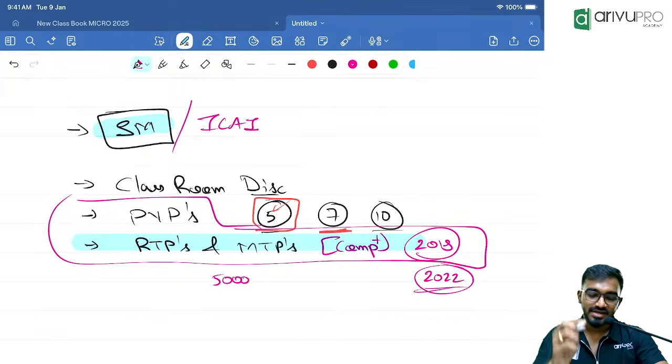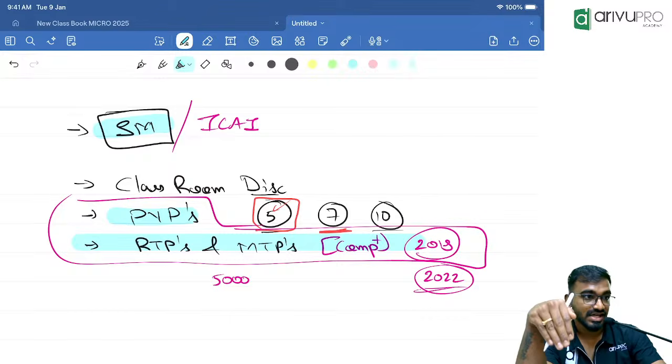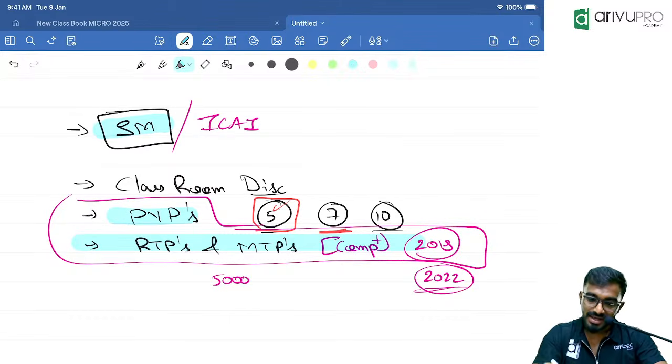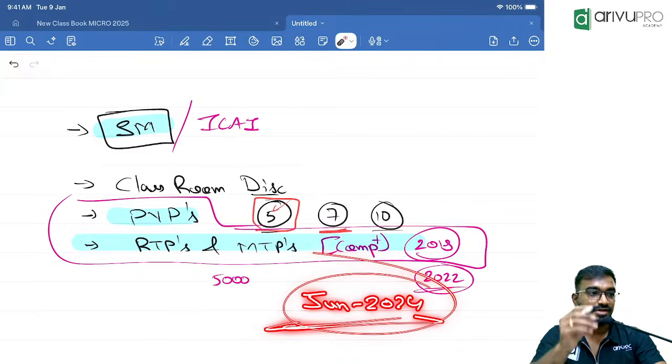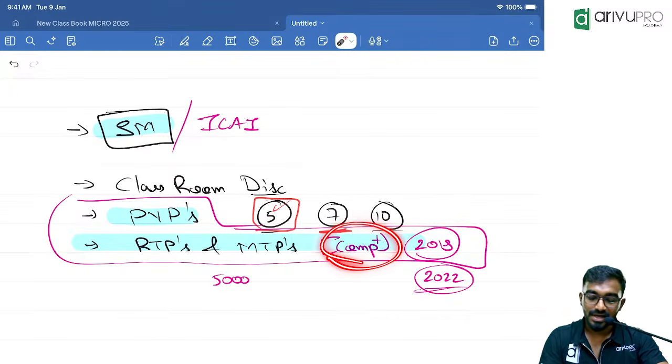Suppose anyone feels, sir, for the PYPs, I don't need answers marked chapter wise, like what I was showing now. Chapter wise marked with answer key is also given. In my compiler I have included the June 2024 attempt paper, and usually in June 2024 ICAI never used to give the question paper to the students. They used to take it back. Even if you try to search for that attempt paper in Google or Telegram, you will never find it. Even that paper is a part of the compiler.